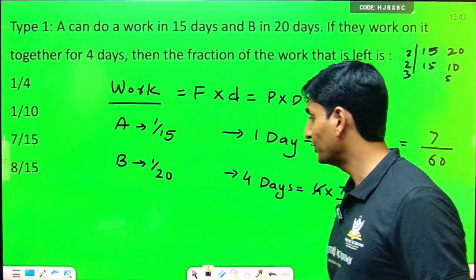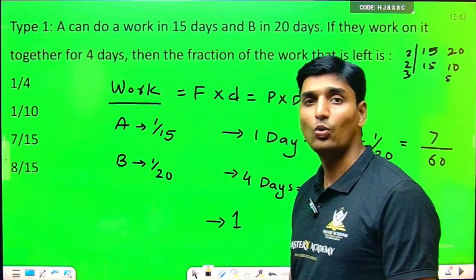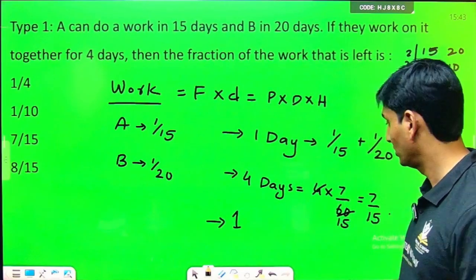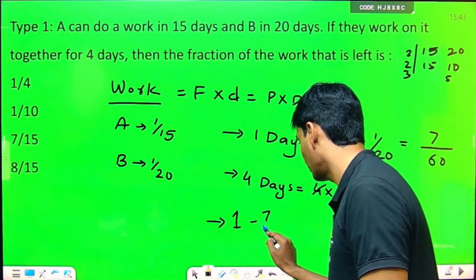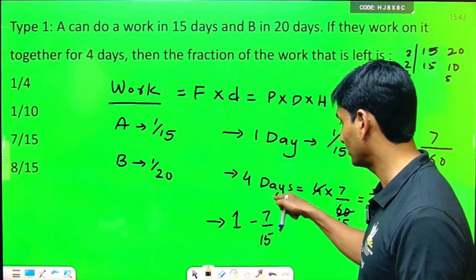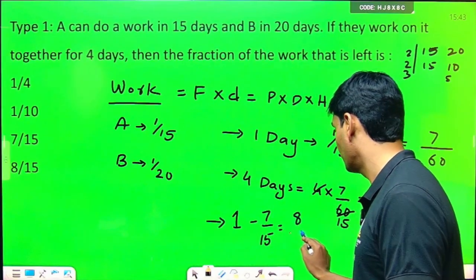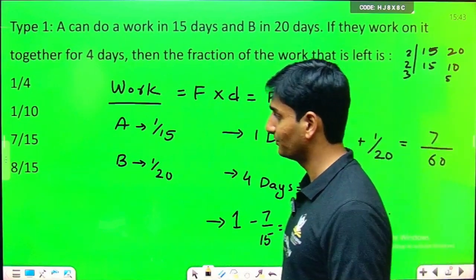So the complete work we consider to be 1. The amount of work that has already been completed is 7 upon 15. So we have to calculate the remaining: 1 minus 7 upon 15, 8 upon 15. So 8 upon 15 is the amount of work that is remaining.